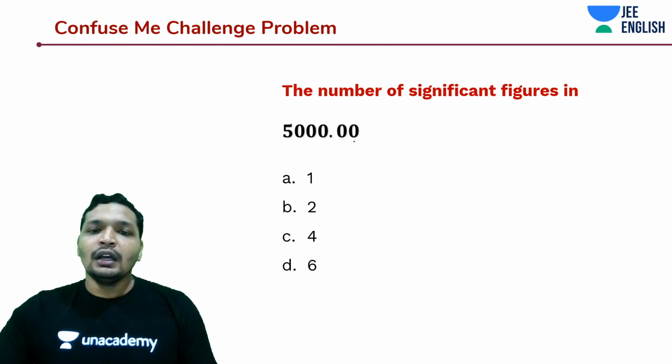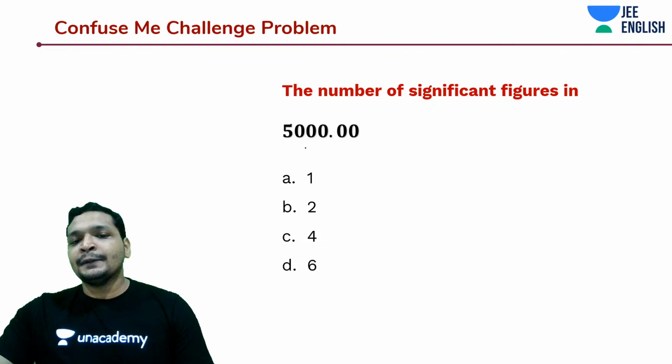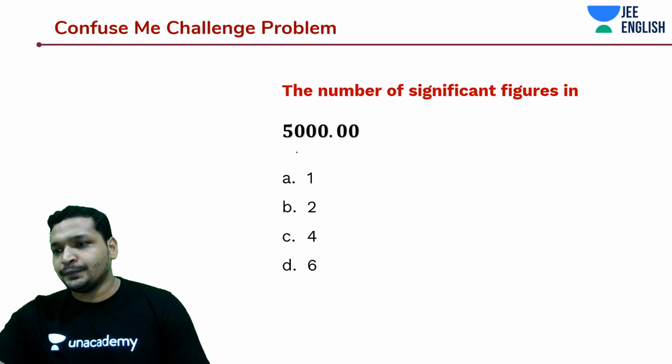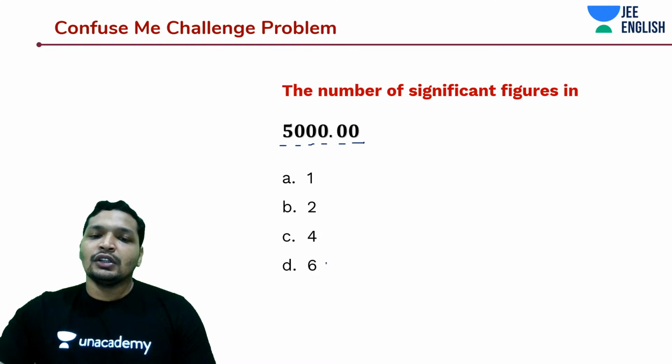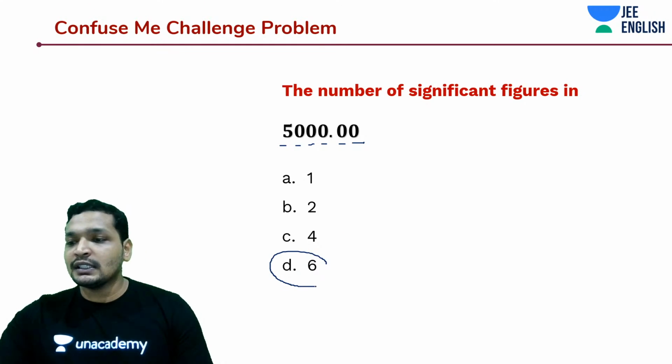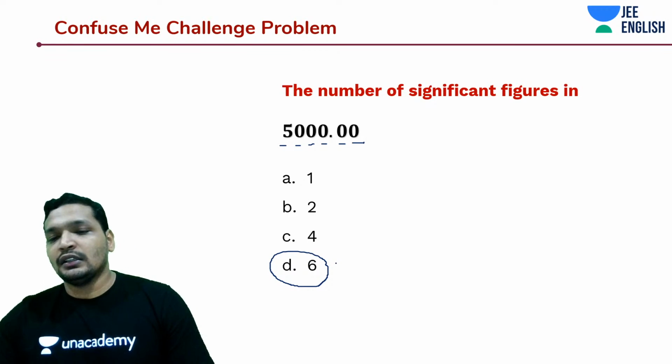Okay. Let's move on to the next question. So in this case, how many significant figures are there? 1, 2, 3, 4, 5 and 6.